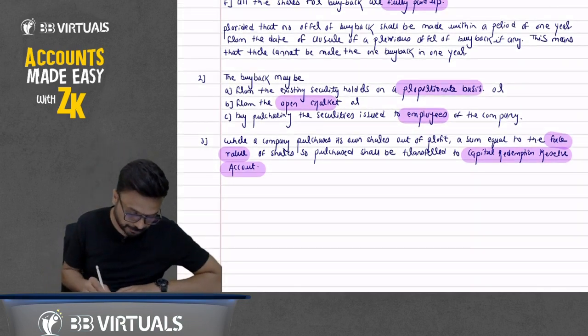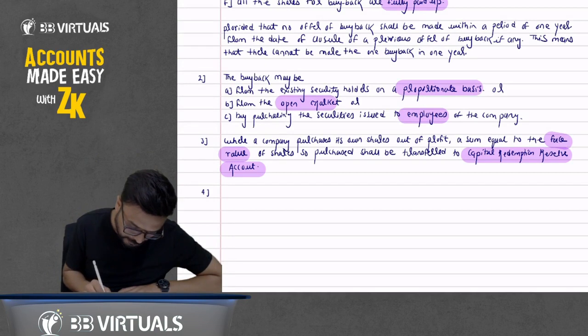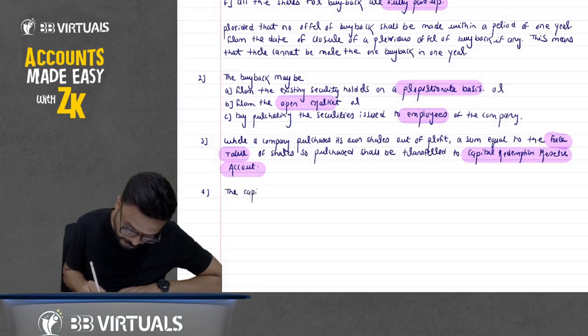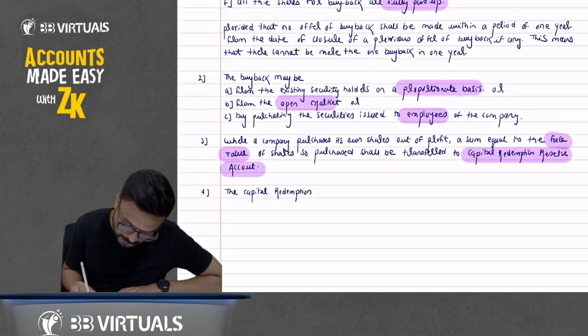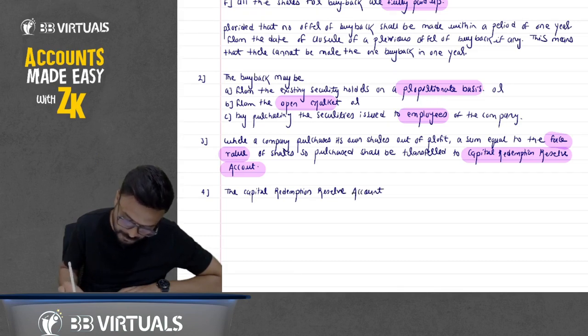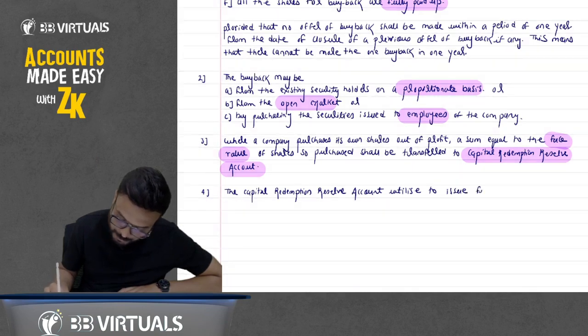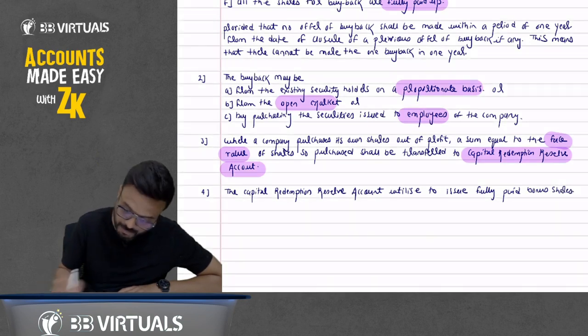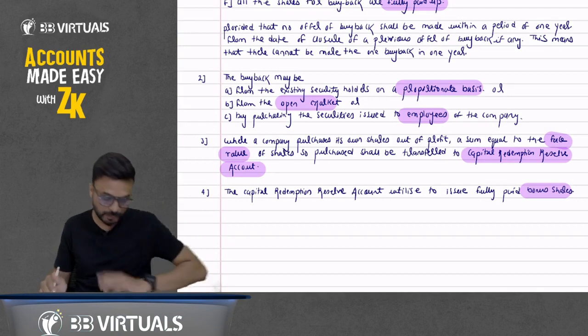Okay. Now write the 4th point. The capital redemption reserve account should be utilized to issue fully paid bonus shares. So the capital redemption reserve account is utilized only and only for the purpose of what? Issue of bonus shares.